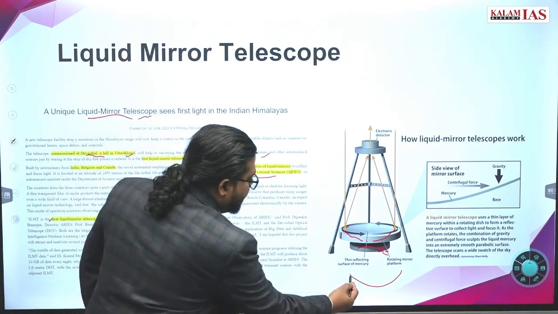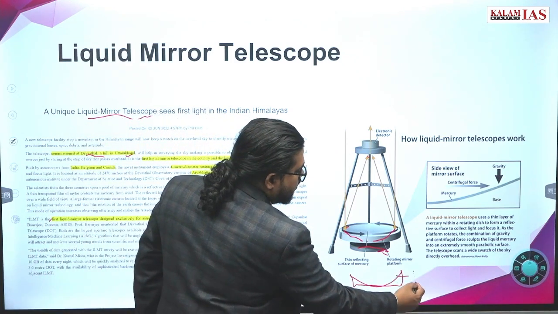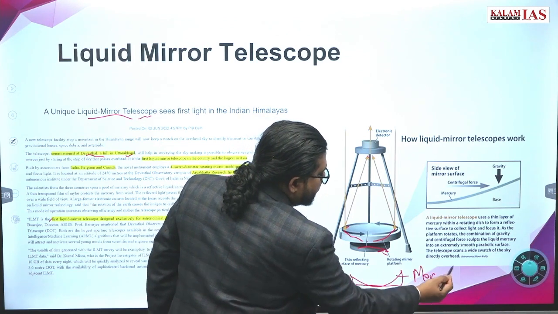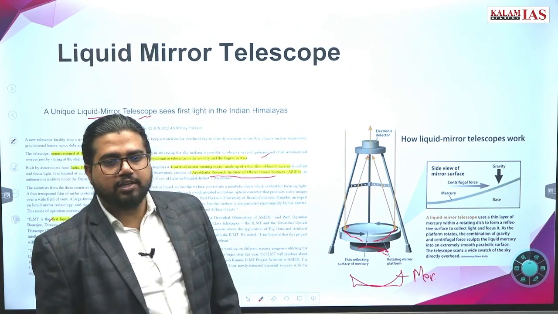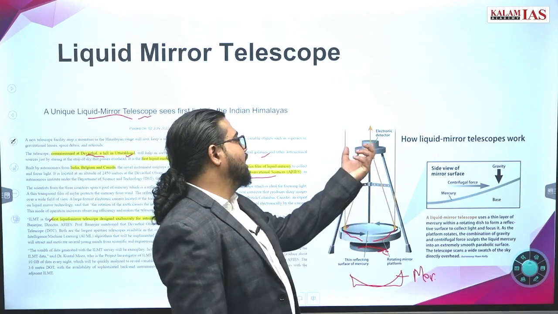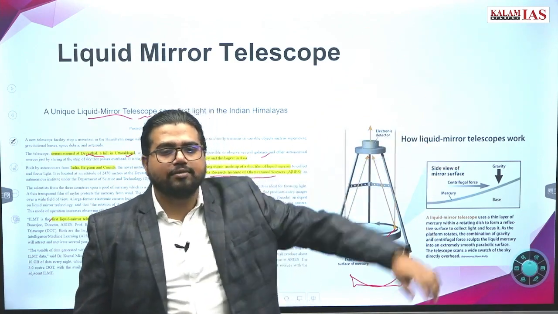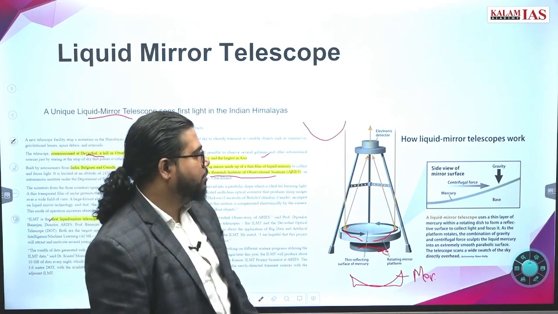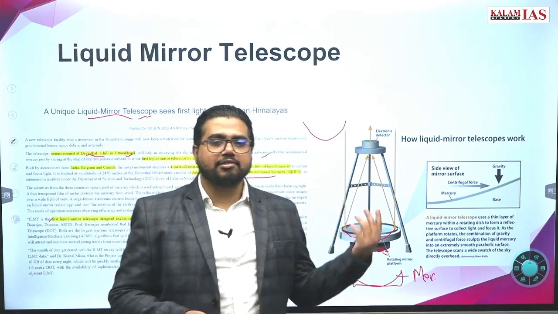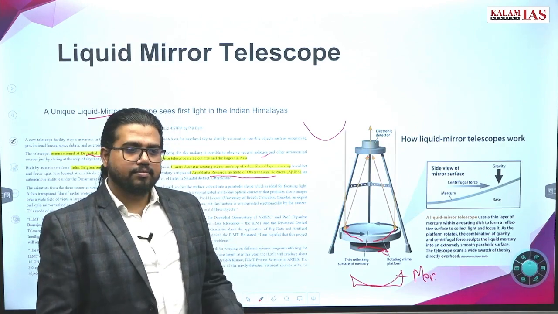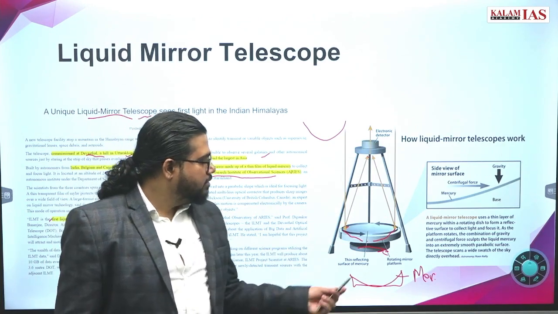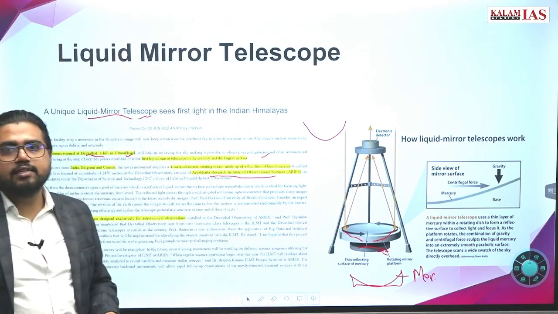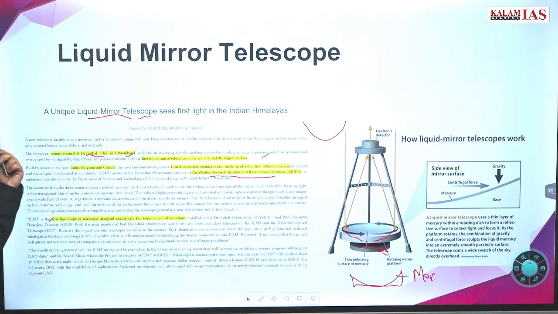Now, what kind of liquid will be used? Mercury. Mercury is used, it can reflect all the light falling on this. It will reflect the light, and here there will be sensors to use that for observation. This kind of telescope is called a liquid mirror telescope. It has considerably higher sensitivity, that's why we are using it. Go ahead. The rest you can read from this. You can pause the video and read out the details.